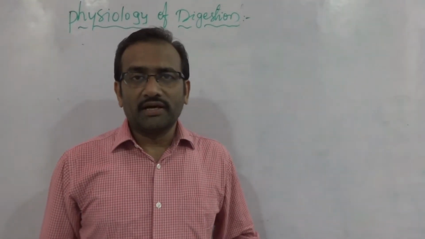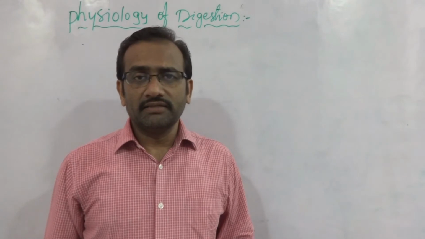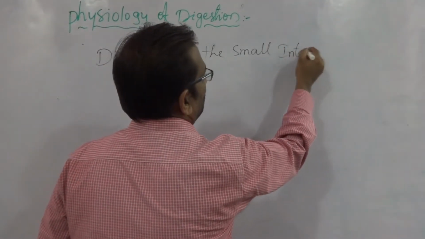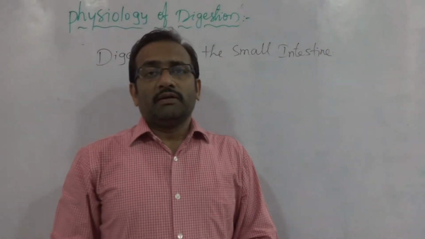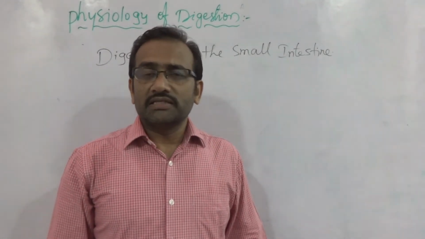Next topic in the physiology of digestion is digestion in the small intestine. The immediate part after the stomach is the small intestine.